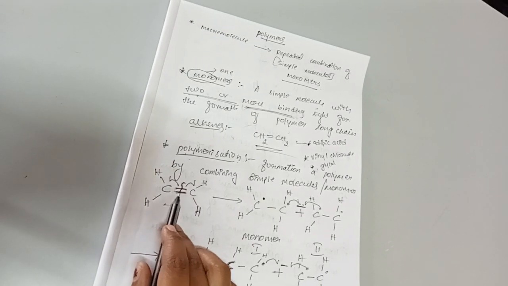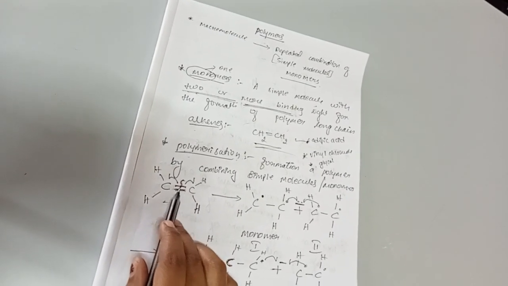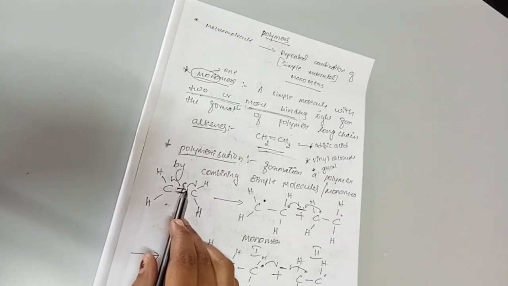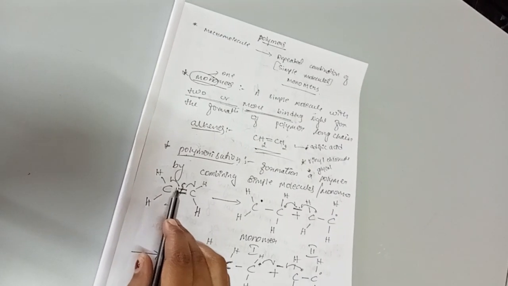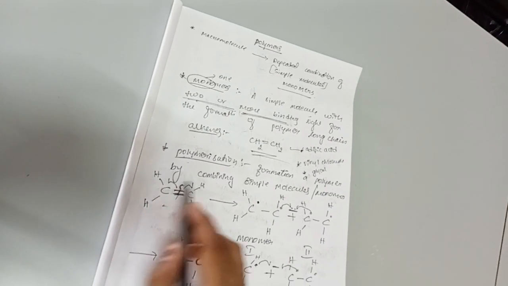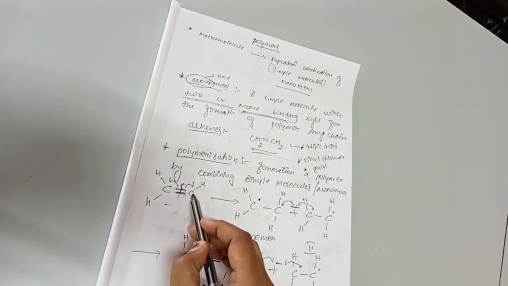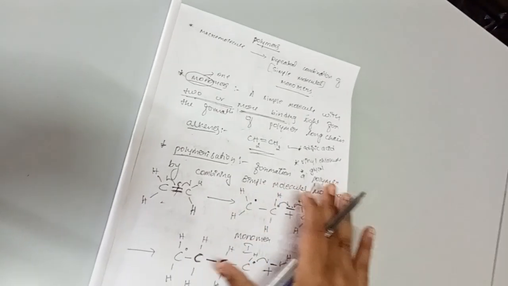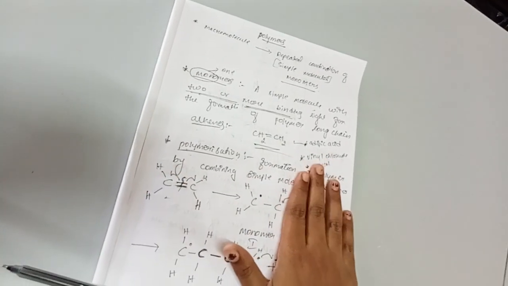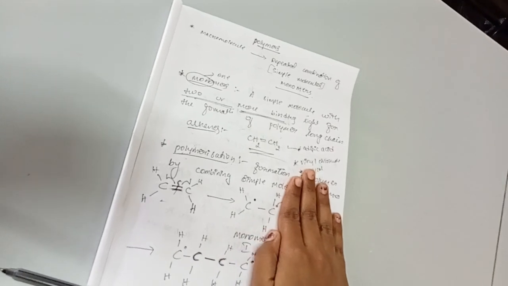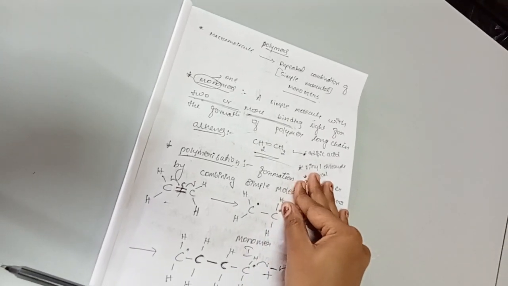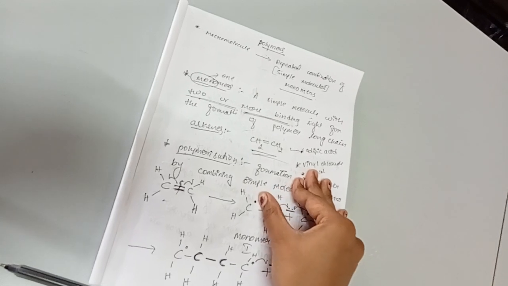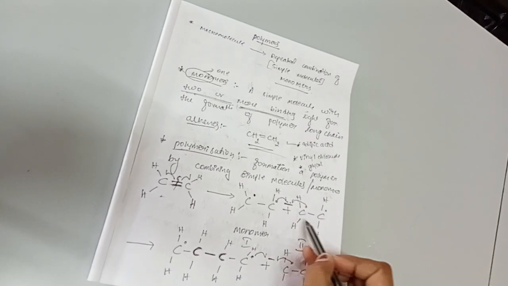Alkenes have double bonds between two carbon atoms. Here one of the bonds is broken into two carbon radicals, with one radical on one carbon atom and another radical on the other carbon atom. So we can write the structure of this alkene like this. Then one more monomer is going to combine.